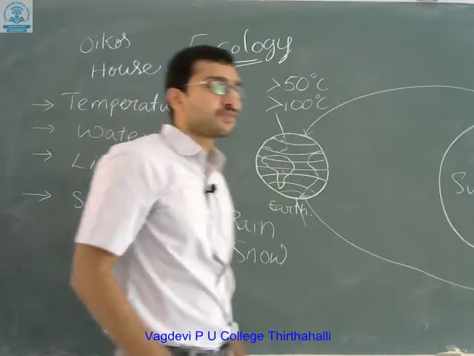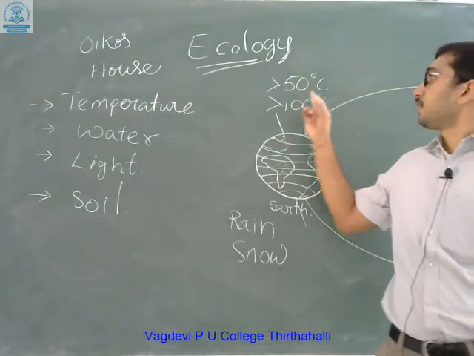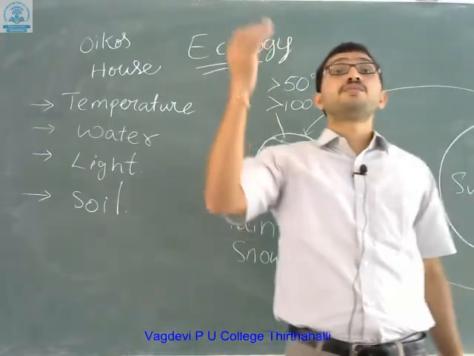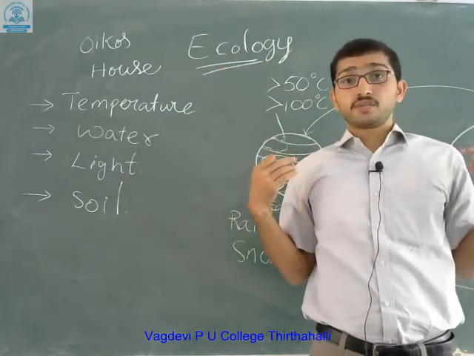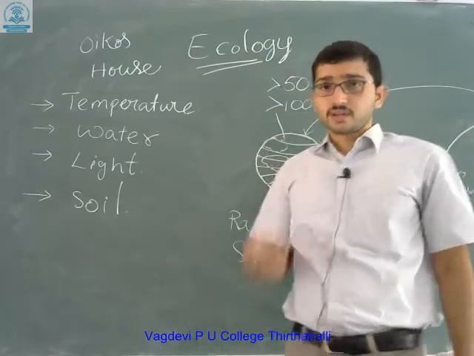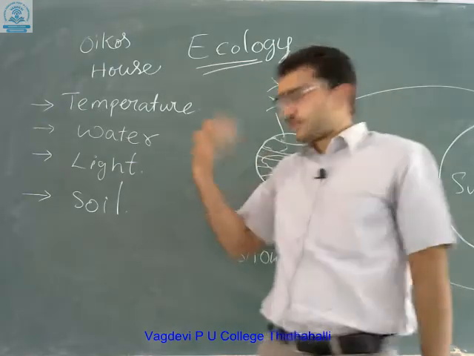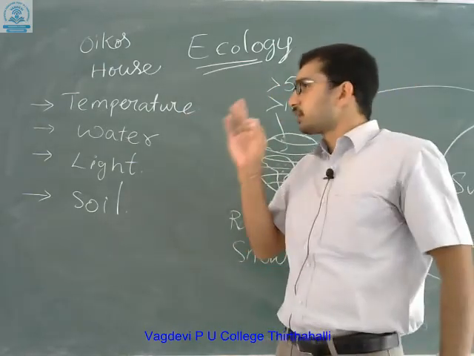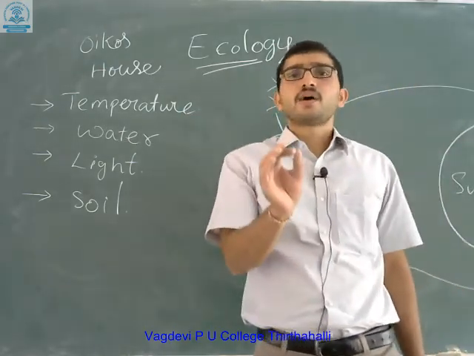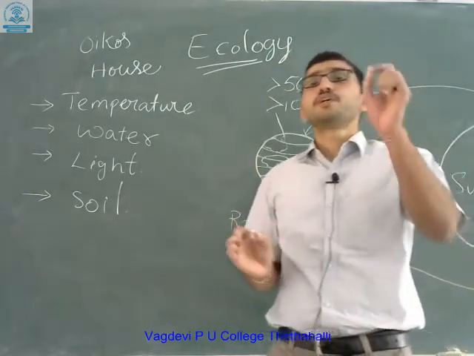So ultimately, the temperature in the tropical deserts is more than 50 degrees, where the temperature is not at all favorable for living organisms, because as human beings we can't bear 50 degrees centigrade. A living organism has to sustain happily, which requires some optimal temperature.